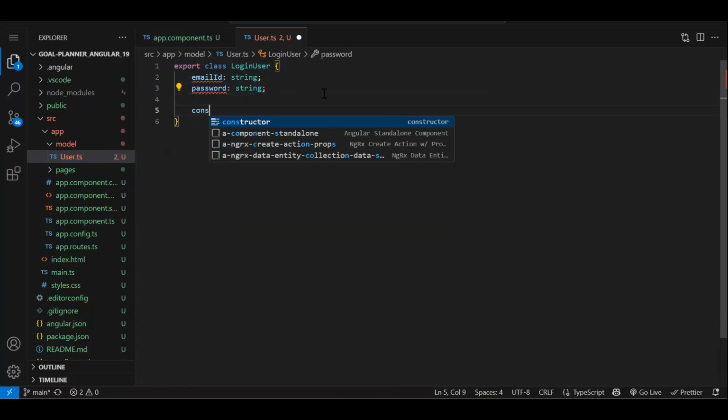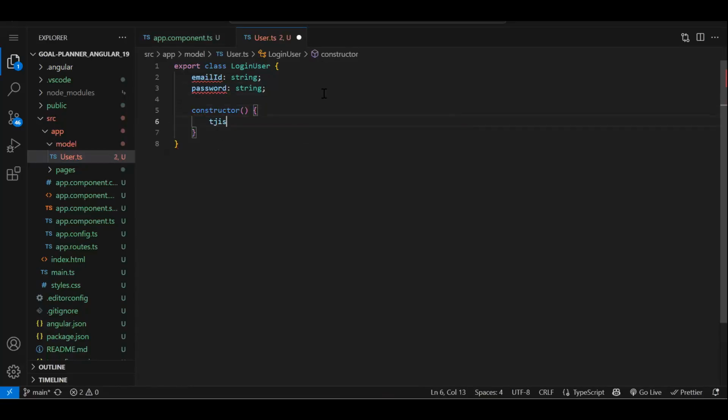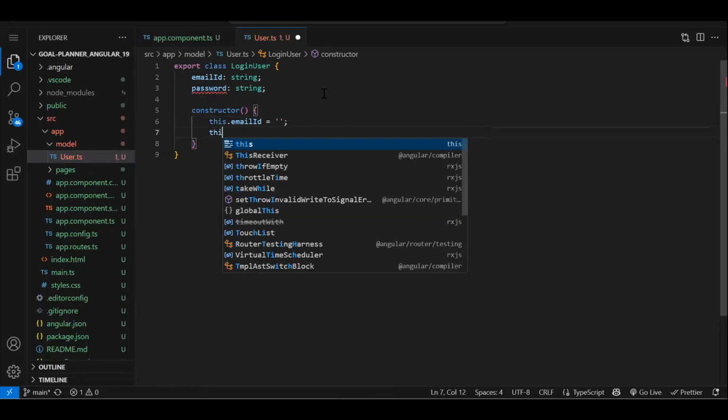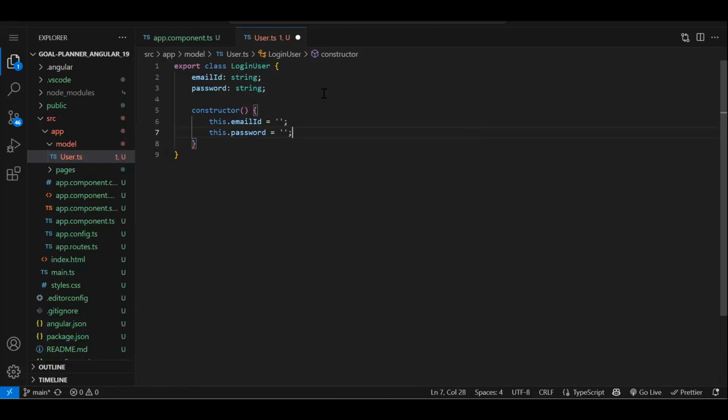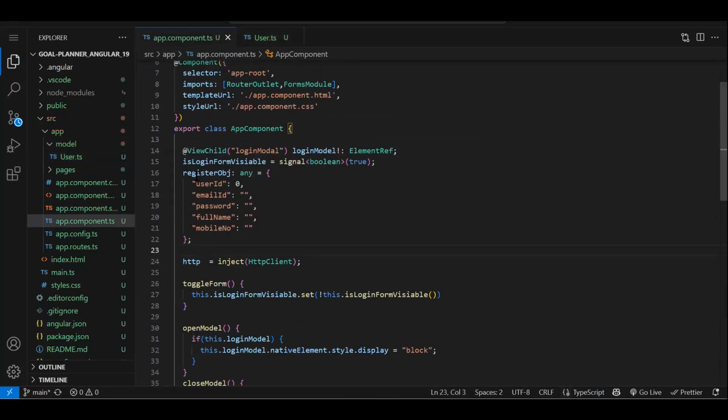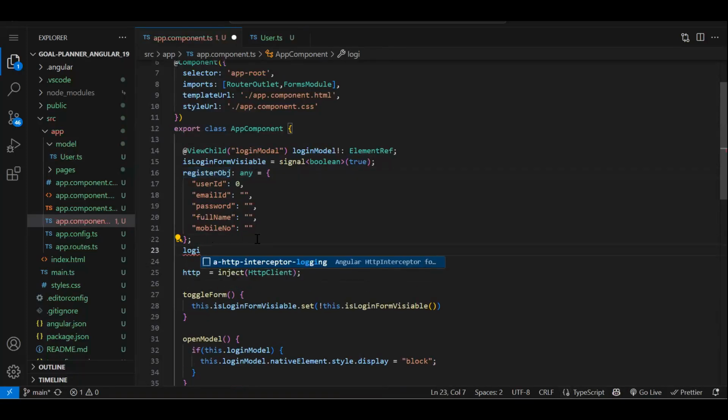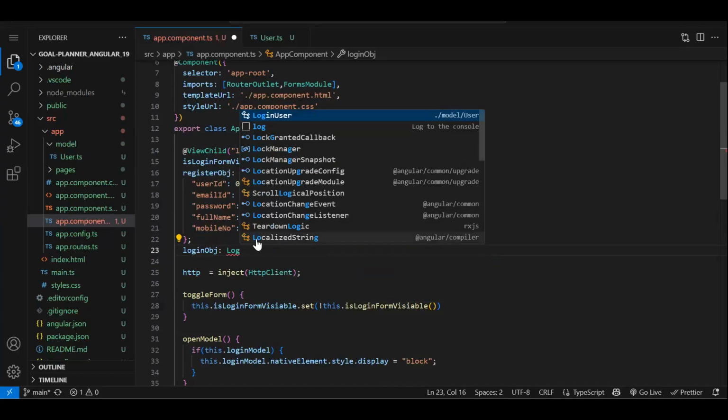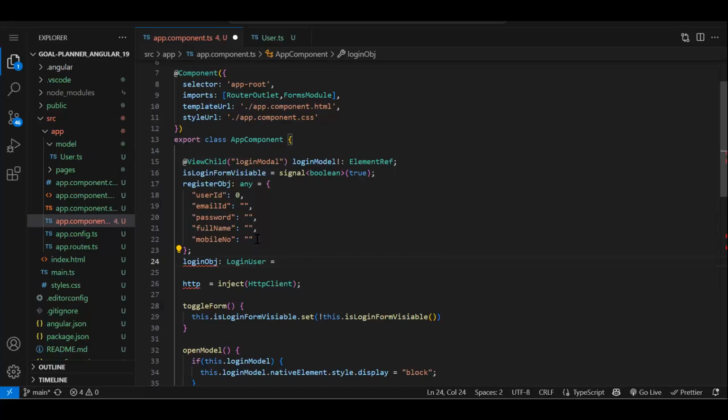Since these are nothing but variables we have created inside a class, we can have access to the constructor. And these properties we will initialize inside the constructor. So this.emailId is equal to empty, this.password is equal to empty. Fine. Now, over here, previously you can see the data type we have gone with any, but now we have created a class. So loginObj, instead of any, now I will use my LoginUser model, sorry, class. Now it's a class. So how do we initialize it? By using the new operator. So new LoginUser, like this.